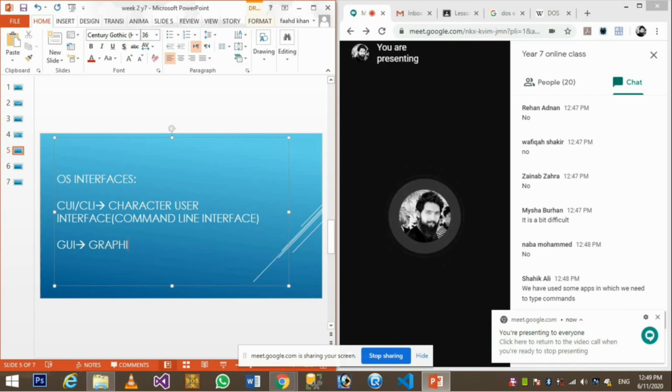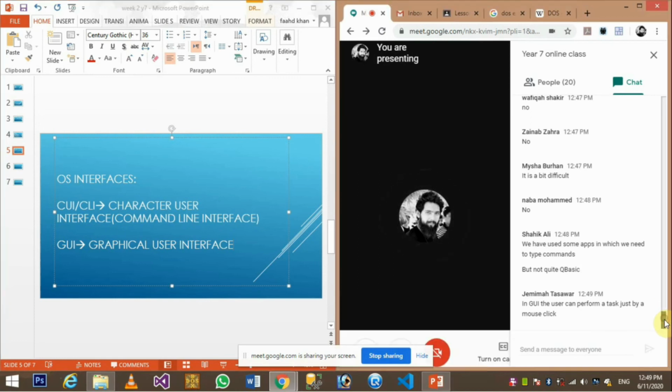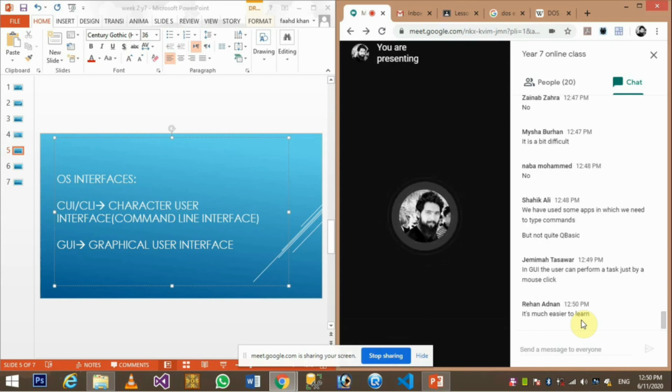Whatever we are using right now is a graphical user interface. We have some buttons, cursors. We can use everything which is given. Right, Jamima. In a GUI the user can perform the task by just a mouse click.